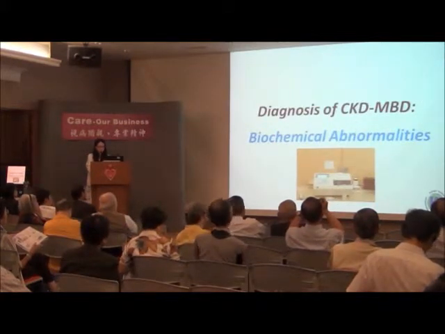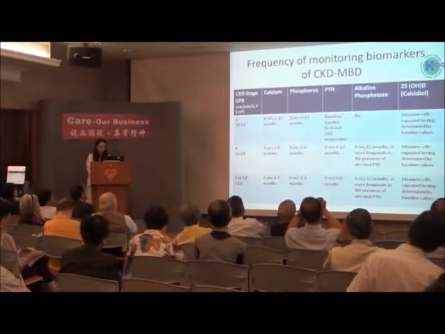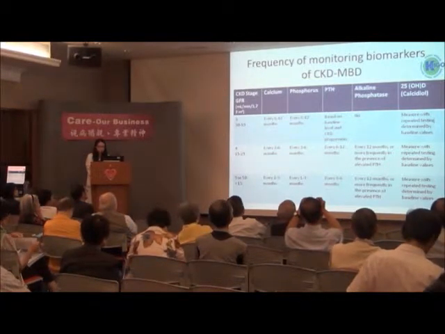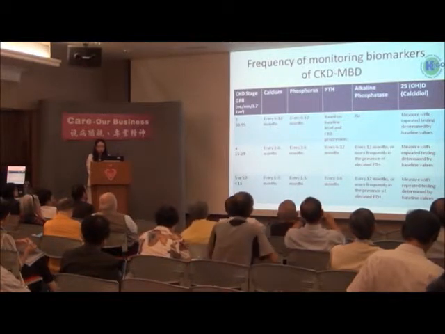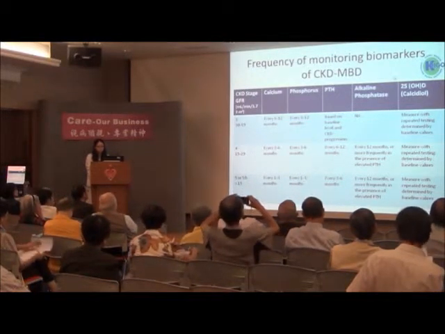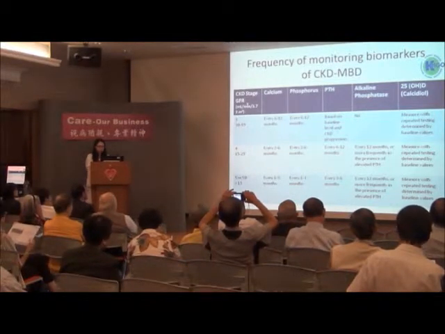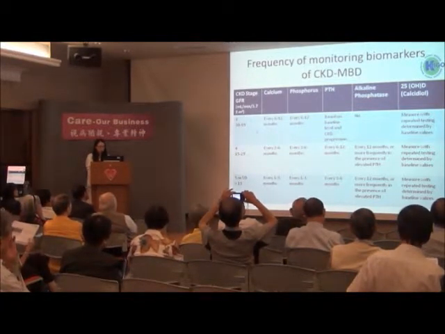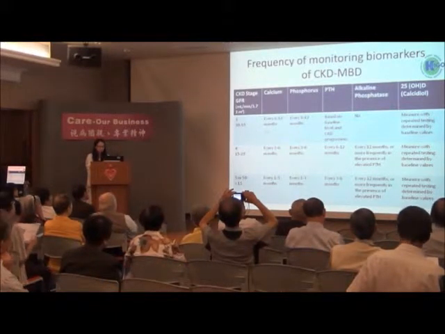Concerning the diagnosis of the biochemical abnormality, this table tries to sum up the KDIGO recommendation. They recommend that monitoring of the biochemical markers of CKD mineral bone disease should be started in patients with CKD stage 3 onward. And the frequency of monitoring actually depends on the stage of the chronic kidney disease.